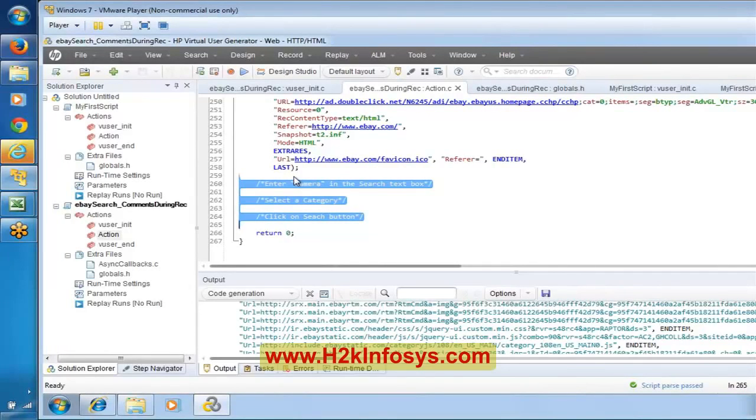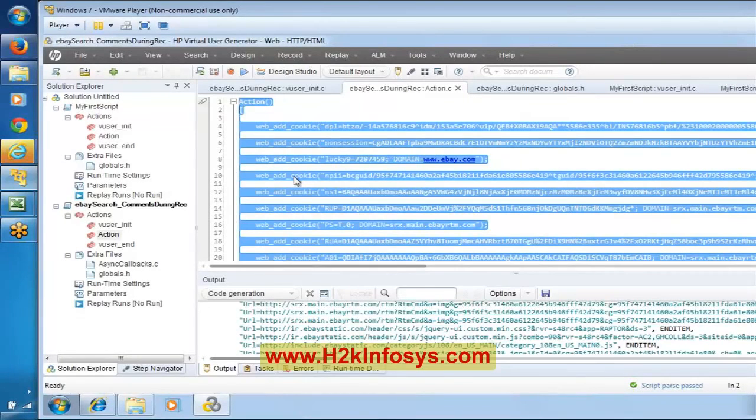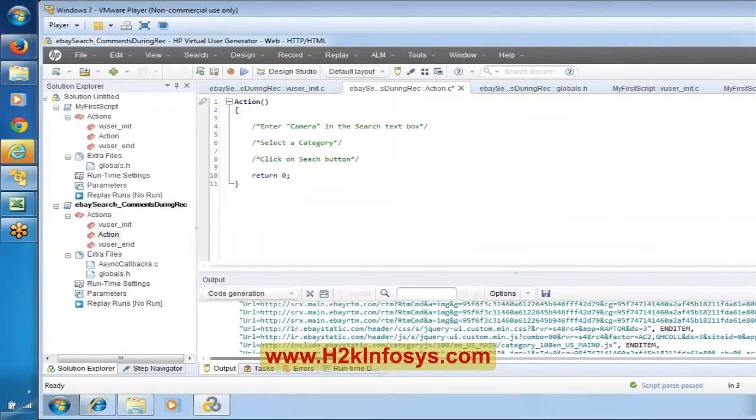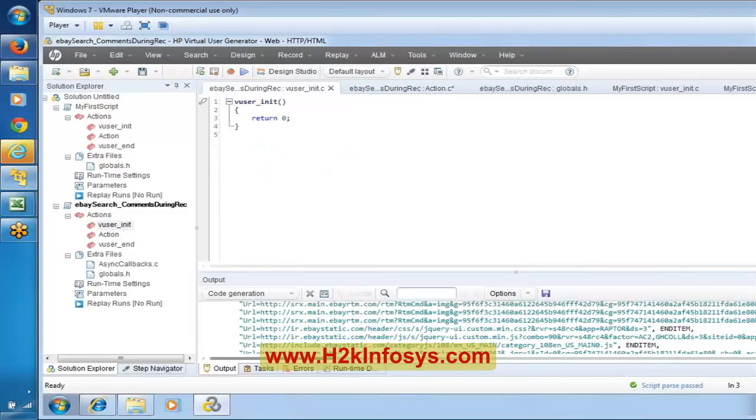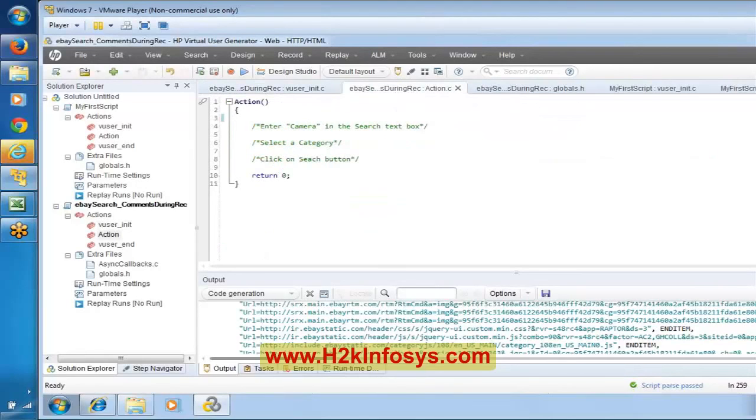Okay. Now, if you want to really separate this particular logic, you can simply cut all this part. See, I'm just cutting all this. Now I'm going to keep this as part of user init. I'm just pasting it over here in user init. Now how can I do this confidently? Because I know this is a separator. This is a separate point here.